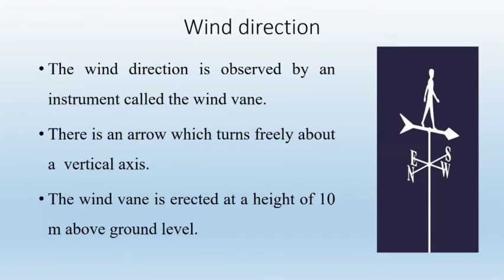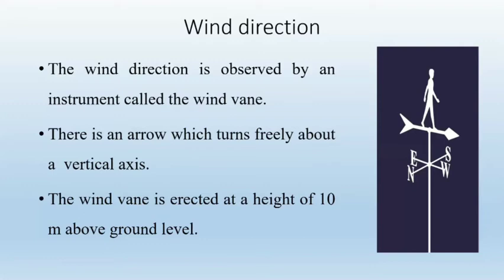There is an arrow which turns freely about a vertical axis. You can see in the image, there is an arrow which turns freely about the vertical axis, and it is fixed at a height of 10 meter above the ground level.